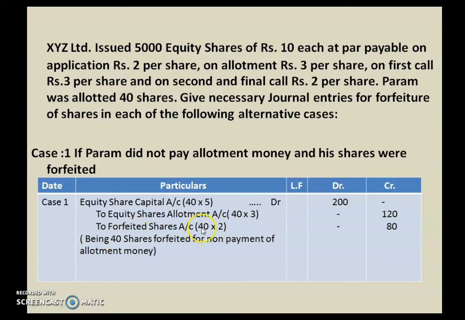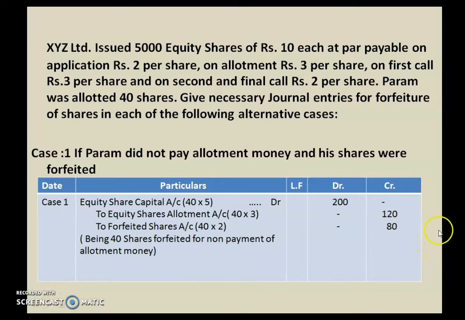So 40 into 2, which is received, will be shown separately under the forfeited shares account. So it will give you 80 rupees. This is the amount which we have not received from Param, and this is the amount which he has paid at the time of application. Narration: being 40 shares forfeited for non-payment of allotment money.